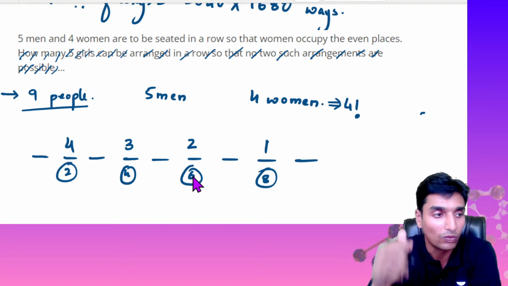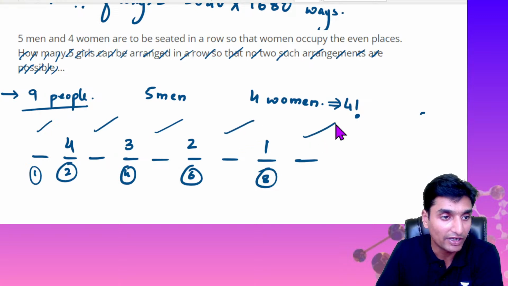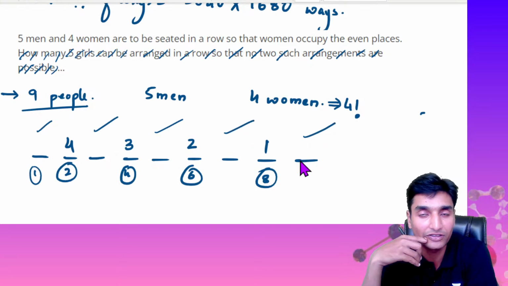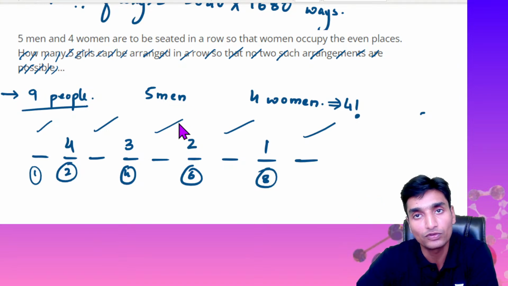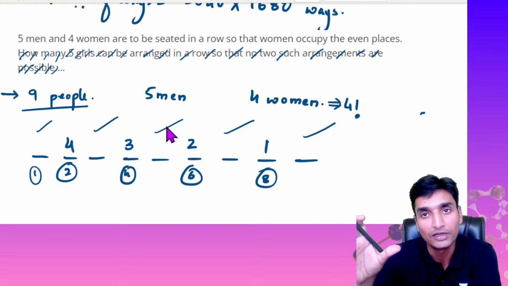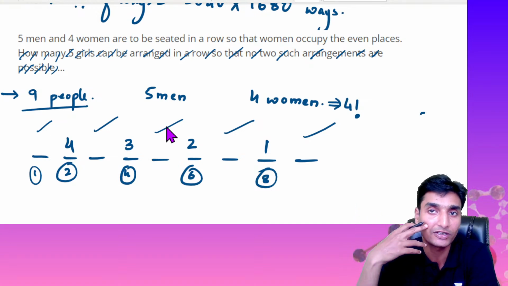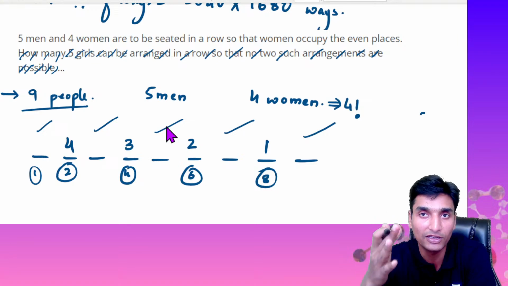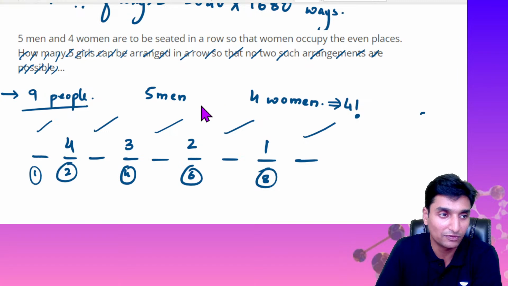Now there are 5 positions remaining, the odd positions: 1, 3, 5, 7 and 9. These are the odd positions, guys. 5 odd positions. Then there are 5 men here, of course. 5 seats only, 5 people are to be seated. And how can they do that, guys? In 5 factorial ways. 5 into 4 into 3 into 2 into 1, and that is nothing but 5 factorial.